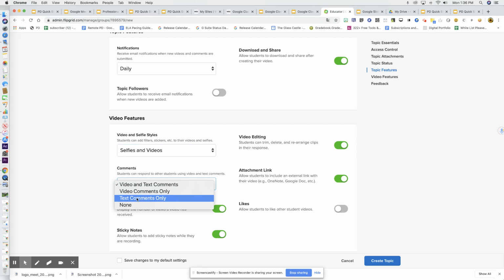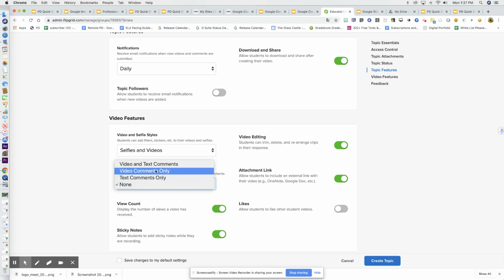This is up to you if you want them to allow comments or video comments, or even text comments, video comments, or both, or none. If you don't want them commenting on one another's, that's fine. If you want to make it interactive, that's fine. That's where this video comments only would come in, like I mentioned a little earlier, an asynchronous video discussion. Trying to get our students to talk more in remote learning, this is a really great option.